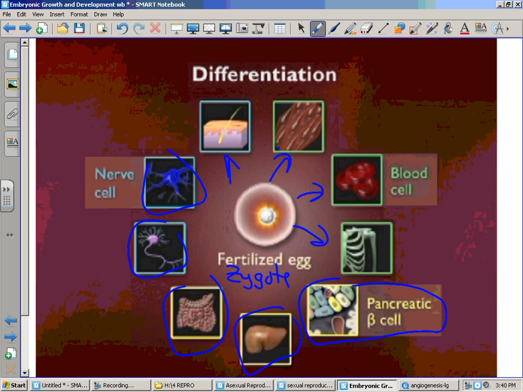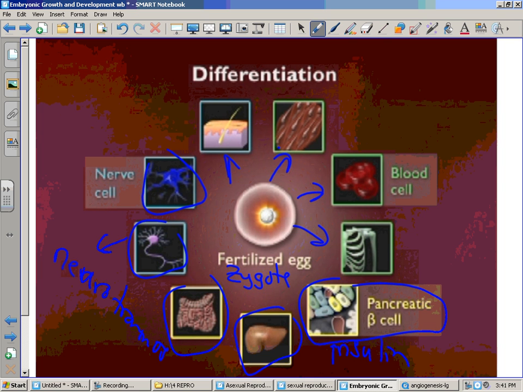So the gene for insulin is turned on in the pancreatic cell. Now, that gene's not going to be turned on in the nerve cell, but the nerve cell does have it. It's just that that gene is coiled up in the DNA and will never be used, kind of like a book on a shelf that you'll never use. Now, the nerve cell is going to turn on genes that it needs. Remember, a nerve cell needs to produce a lot of neurotransmitters. So it's going to open up the genes for neurotransmitters, and those genes will be turned on to produce those neurotransmitters.